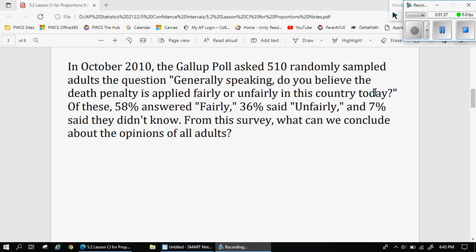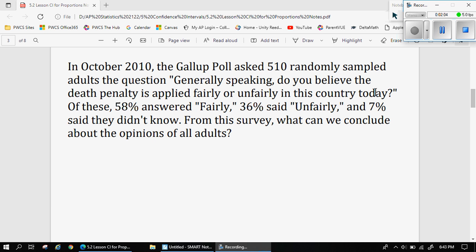And so we're looking for some sort of conclusion. And so I want to propose to you, what if we wanted to really find the true proportion? Now, these are American adults. What if we wanted to really find the population proportion of adults who believe that the death penalty is applied fairly? So it would be impossible to find the true population proportion. There's too big of a population in this country. It's impossible to reach everybody. It would be just not worth our time or money.